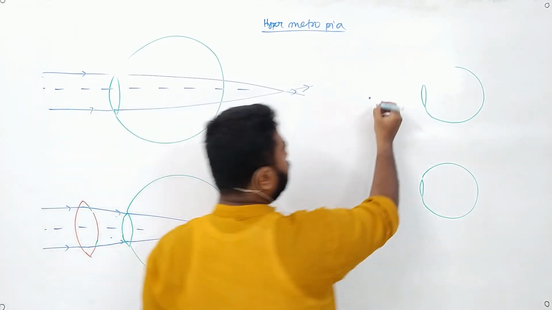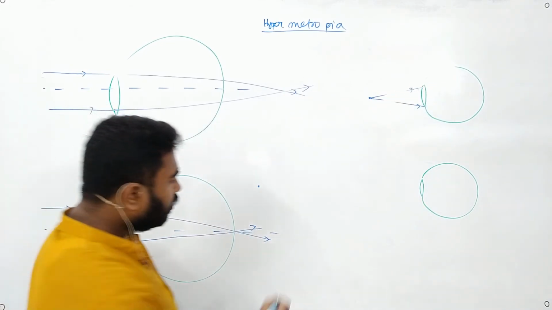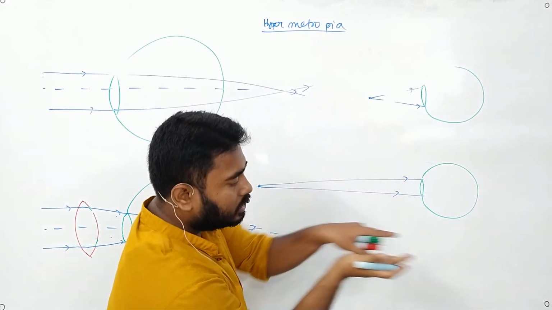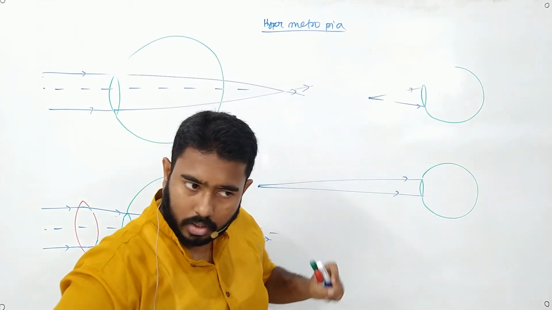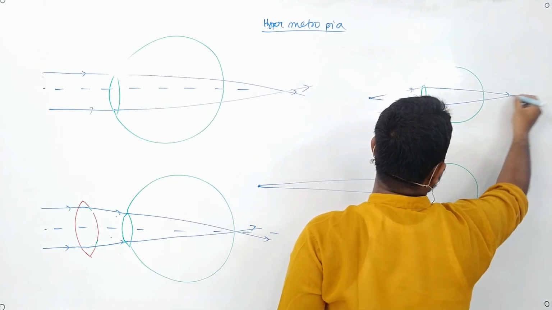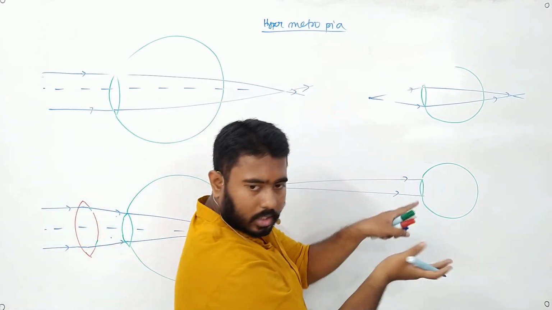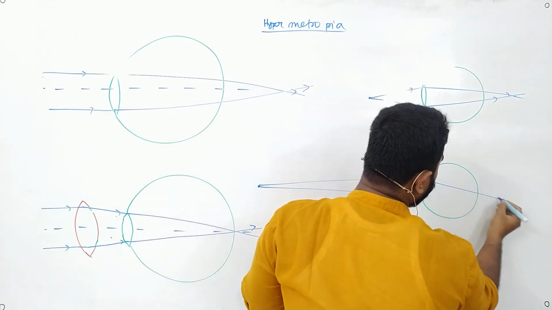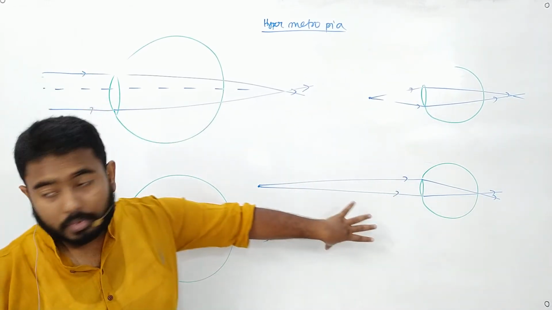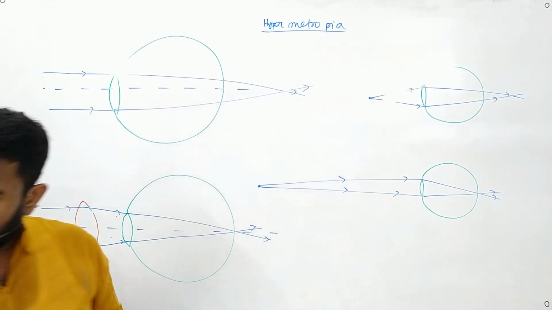So if an object is nearsighted, then the rays are more diverging in nature than the objects at the far-sighted positions, right? This is less diverging, this is more diverging. So in this case, they won't be able to converge it at the proper place. Will they be able to converge it? No. But in this case, as they are less diverging, there may be a possibility that they will be able to converge it. So for eyes with hypermetropia, it will be easier to see the far-sighted objects.